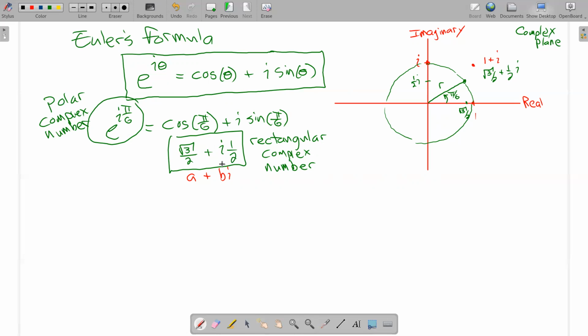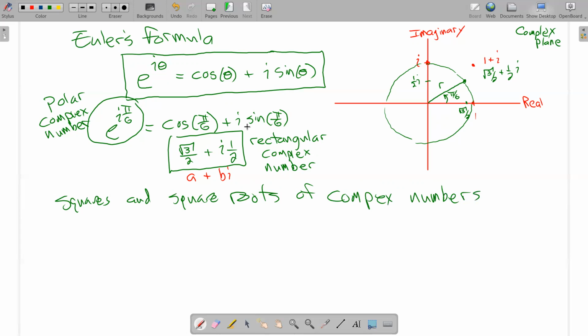And they both have their strengths. So I'm going to demonstrate a strength of the polar version and how it relates to the rectangular version. I'm going to do that by looking at what happens if we take squares and square roots of complex numbers. So what I want to do is take the square of this complex number.